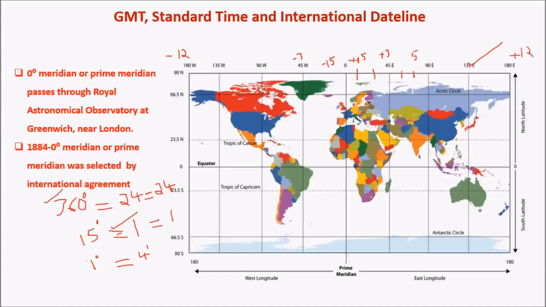So now we want to consider time at a certain point, say about 90 degrees east. Then we would see that 90 degrees would correspond to 6 hours. So we call this plus 6 hours GMT, Greenwich Mean Time. And if you take 90 degrees west, similarly it would be minus 6 hours GMT. So from this we have arrived at a uniform time system where we could tell the times of all the locations based on Greenwich Mean Time.